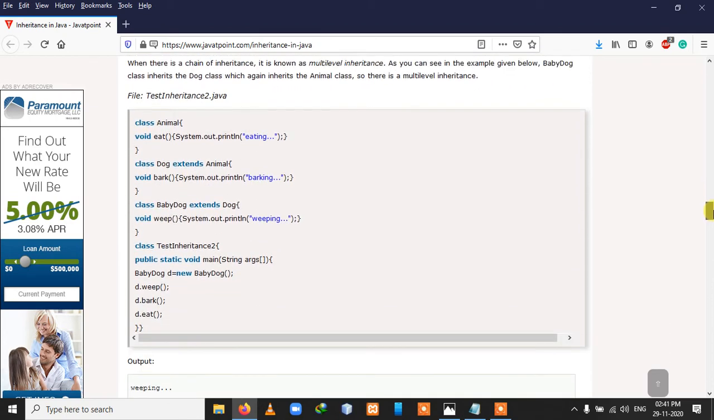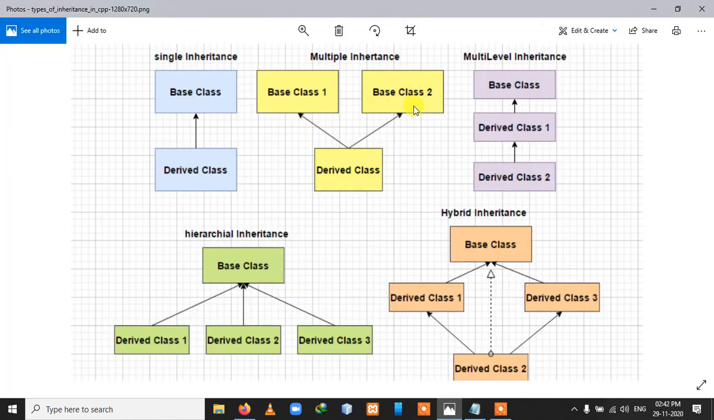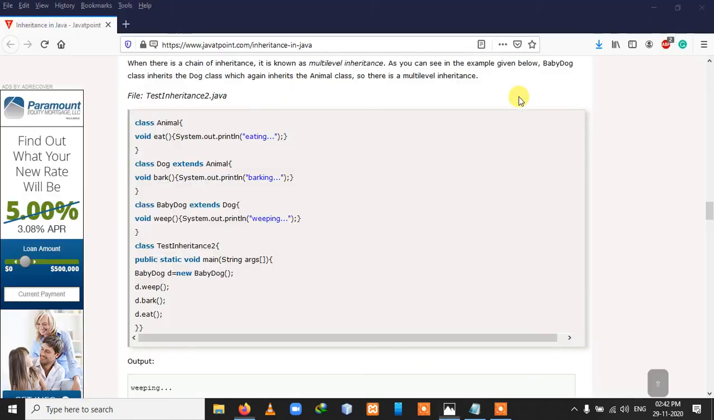Now, in multi-level inheritance, as I explained through this image, you are trying to access the property of your parent, and your parent is trying to access the property of your grandparent. So here we make three classes: the main class, class Animal, and, as you can see at the last, BabyDog. That means you can assume that you are trying to access the property of your parent, while your parent is trying to access the property of your grandparent.